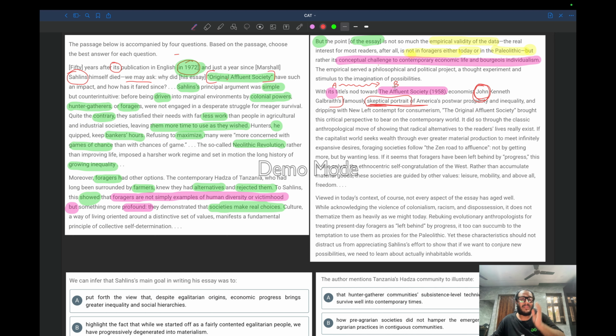Skeptical means like not convinced, a portrait of America's post-war prosperity. After the war, America is prosperous, but it is not equal.